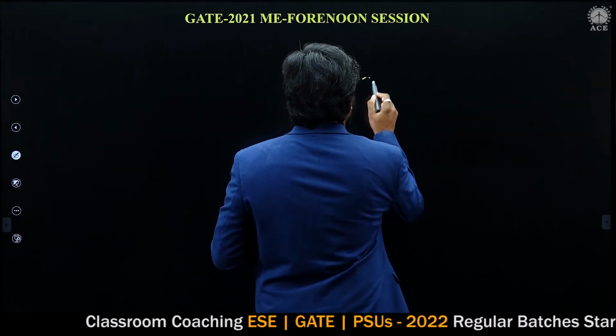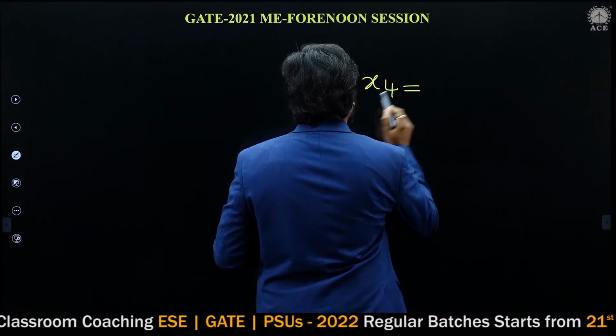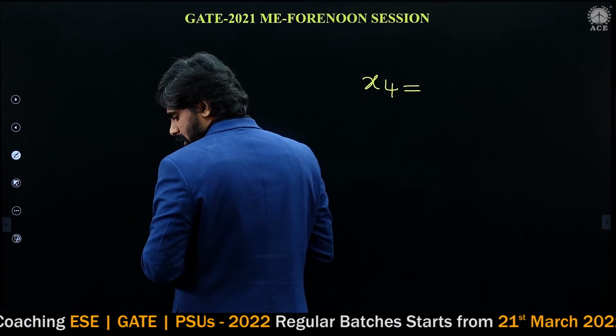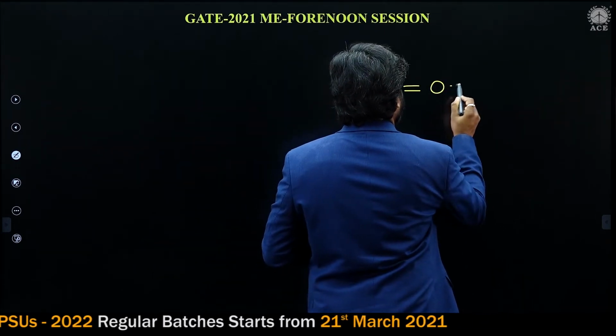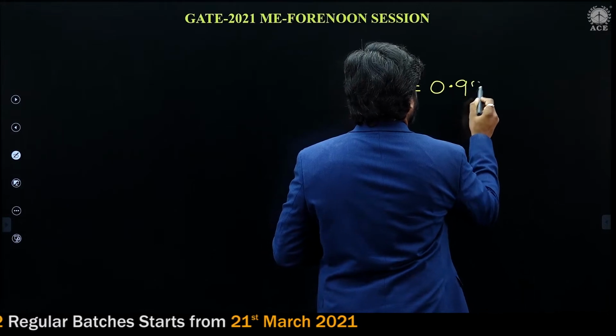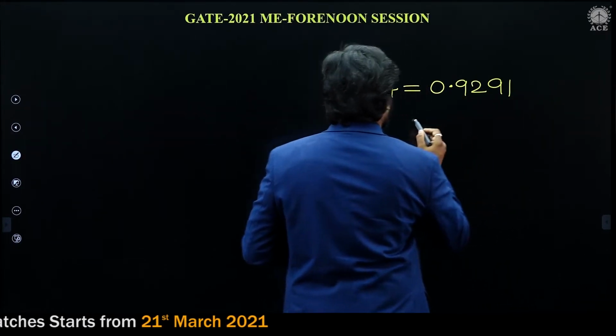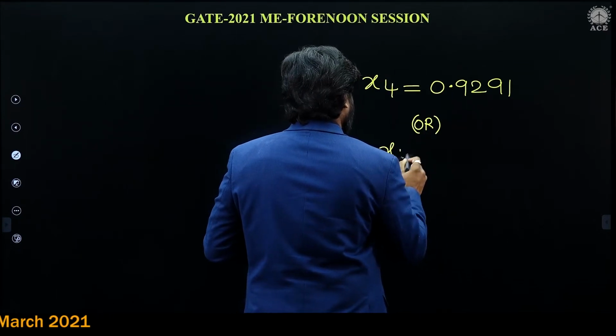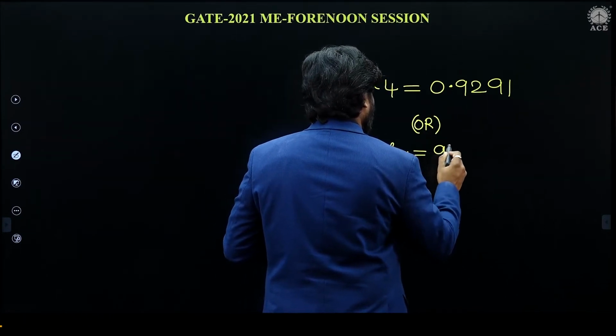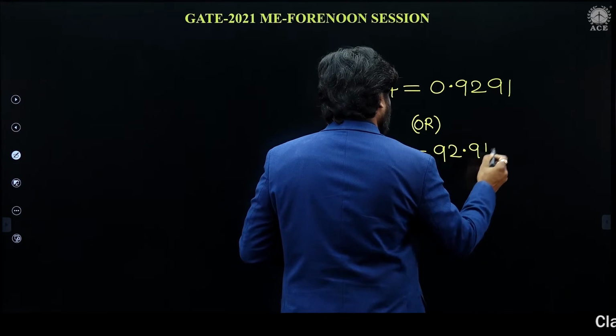Let's calculate X4. If you calculate X4, it is 0.9291, or you can write X4 is equal to 92.91%.